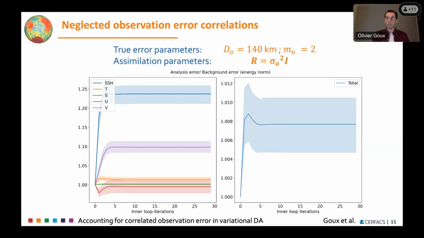We really overfit the observations a lot at large scales, and we extract too many biases from them. So this is what's dangerous with using a diagonal R. Now, in practice, in a real system, variance inflation is used to avoid this kind of issue.